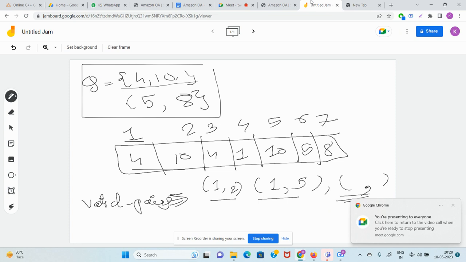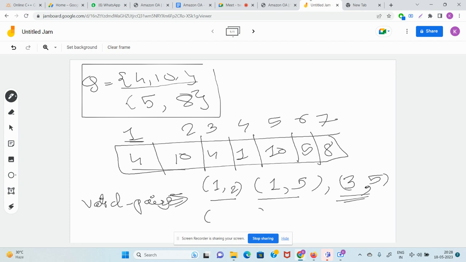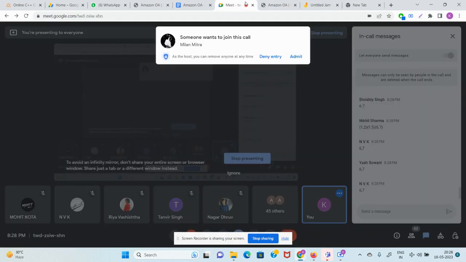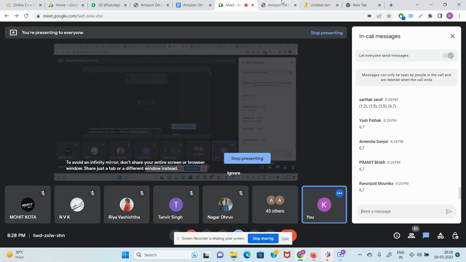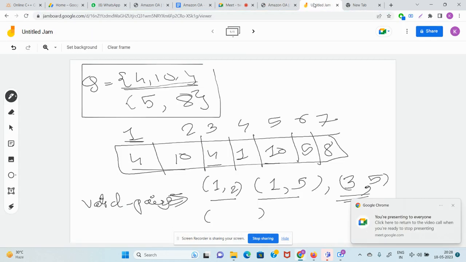3 comma 5 is a valid pair because 3 is 4, this is 10, and this is the same as 4 comma 10. Guys, 3 valid pairs are there. Is there any fourth valid pair? Can anyone tell me the indices of the fourth valid pair? 6 comma 7. Great, nice.